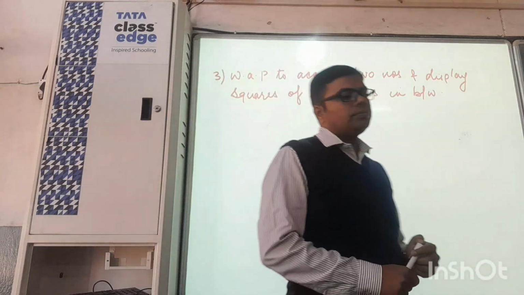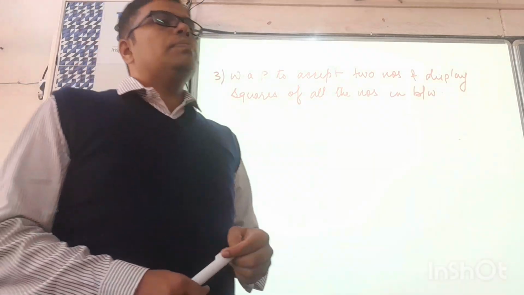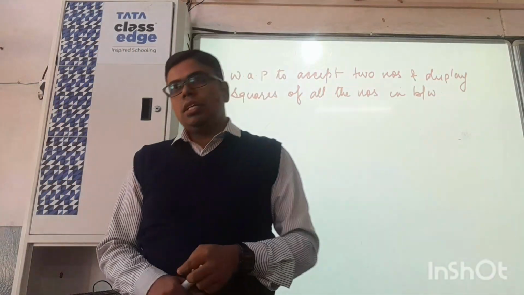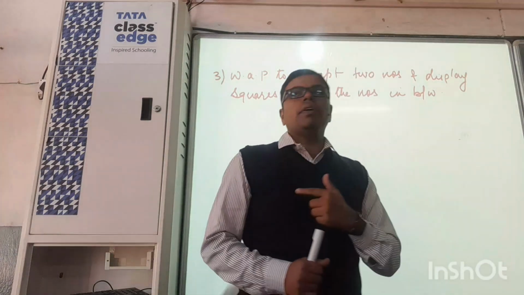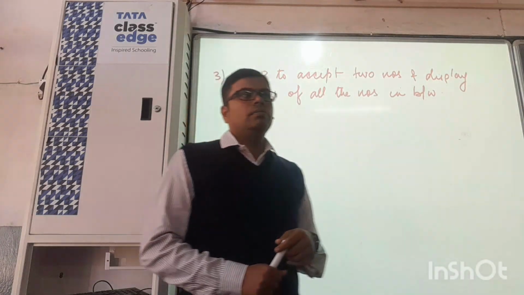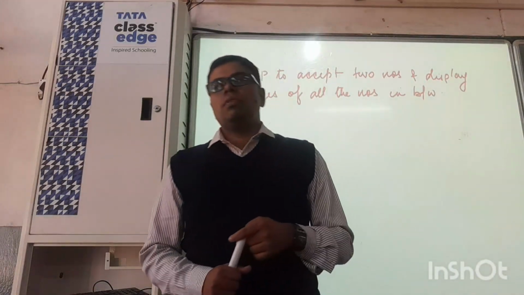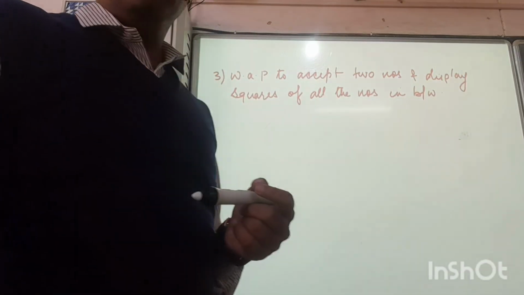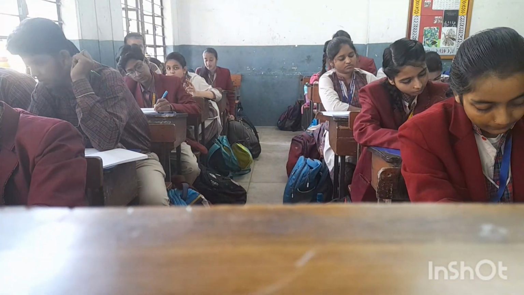Quick. Let's say if the two numbers are 21 and 25, so the squares of all the numbers 21, 22, 23 till 25 should be displayed. This is the requirement. Would you be able to do? Make it fast.